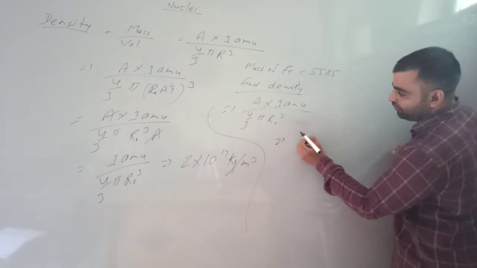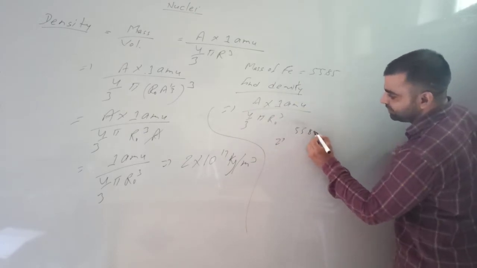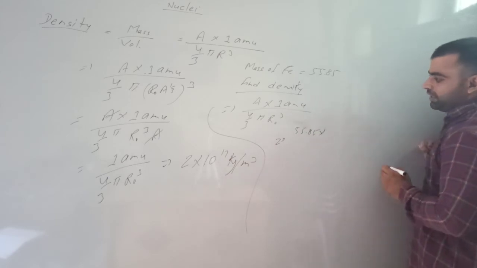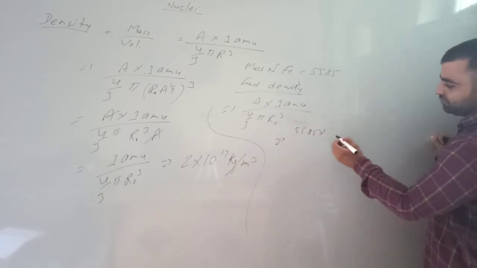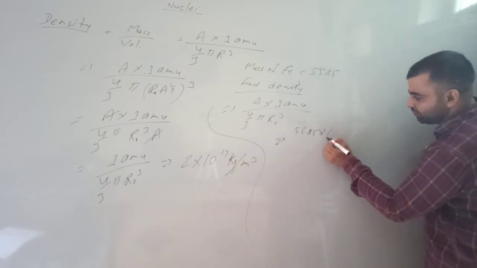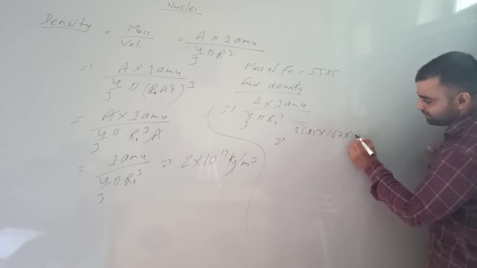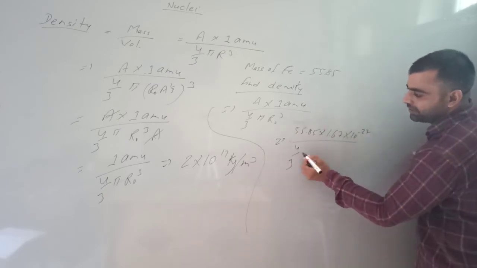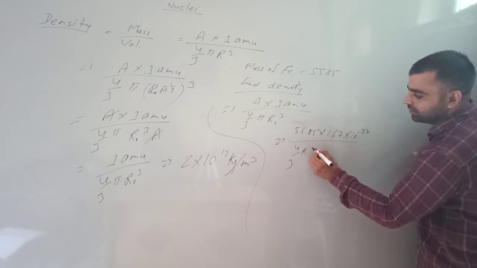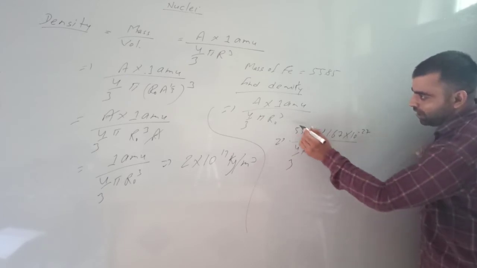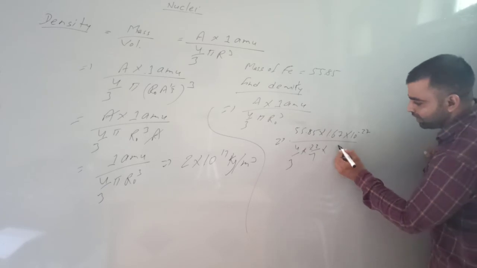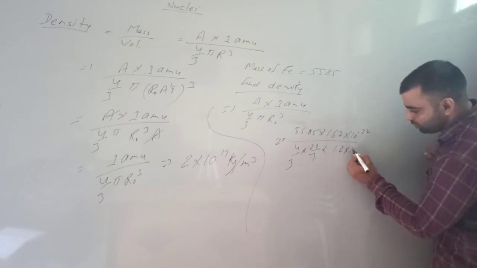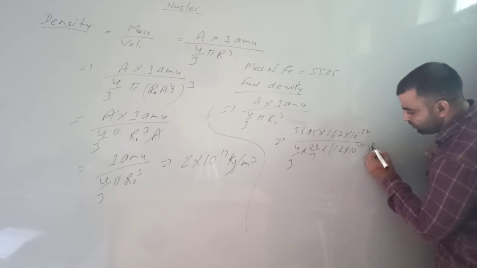Value of A is given, 55.85, and 1 atomic mass unit, we know that it is 1.67 into 10 raised to power minus 27, and this will be 4 by 3 pi r naught cube. Value of r naught is 1.2 into 10 raised to power minus 15, and cube of the whole.